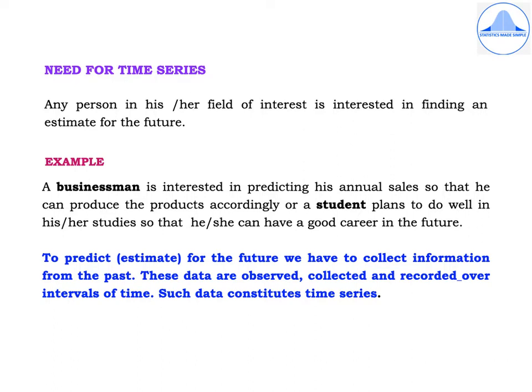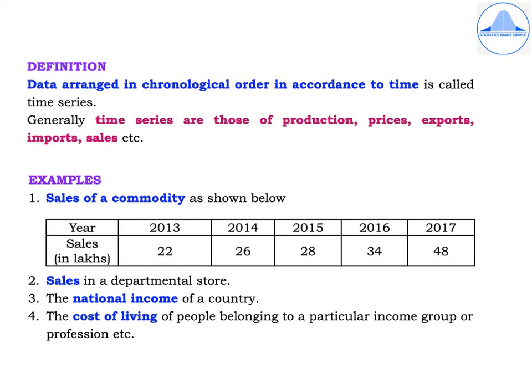So, to predict or estimate for the future, we have to collect information from the past. These data are observed, collected, and recorded over intervals of time, and such data constitutes time series. Let us learn the definition of time series. Data arranged in chronological order in accordance to time is called as time series.